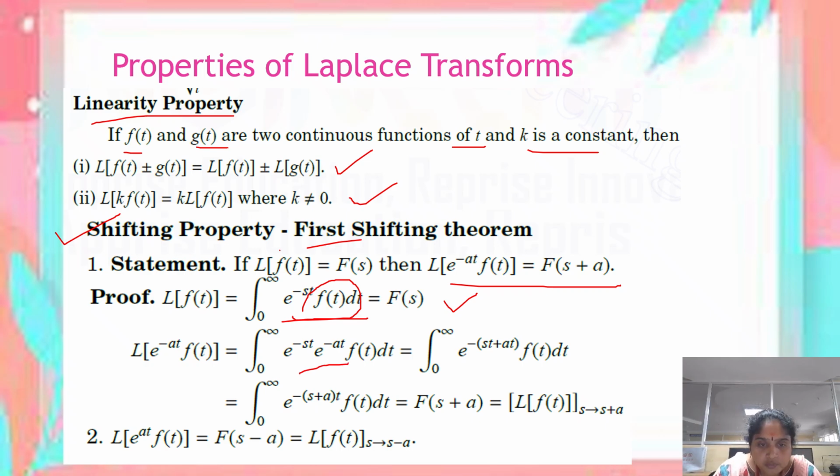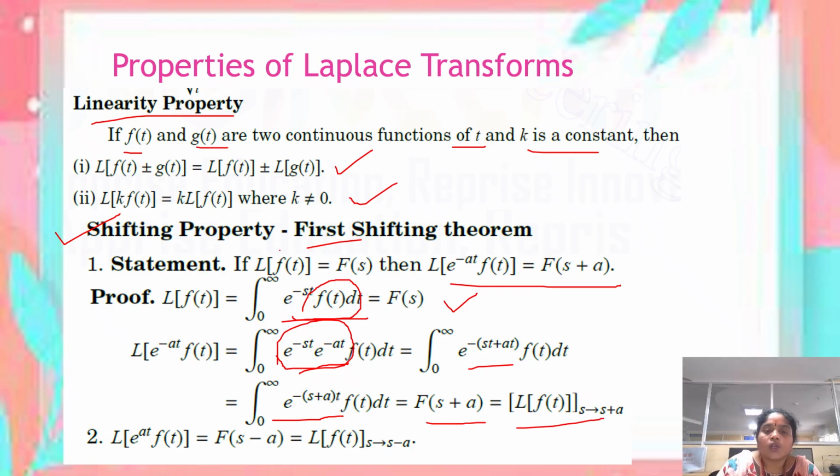After that we can simplify. We know that in the product of functions in which the bases are the same, we have to add the powers. Here e is the base, so adding the powers, minus st minus at, it becomes integral of e power minus of s plus a t f of t dt. So this is equivalent to capital F of s plus a, or L of f of t where s tends to s plus a.